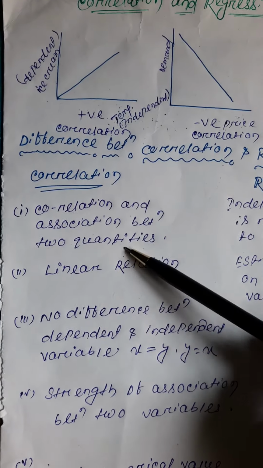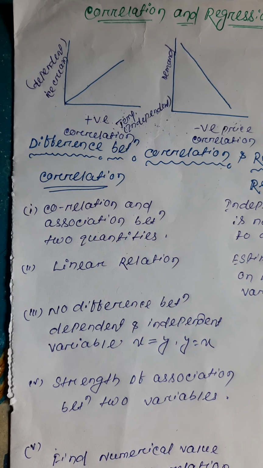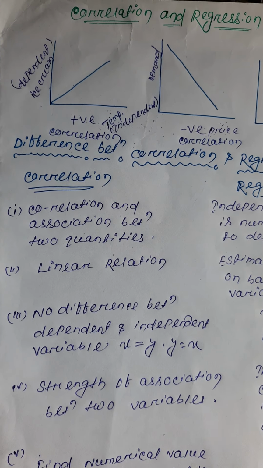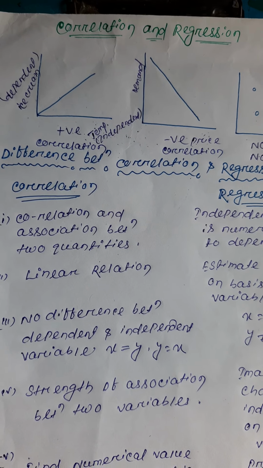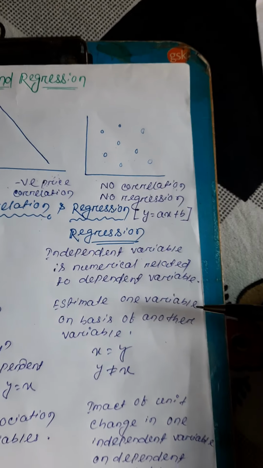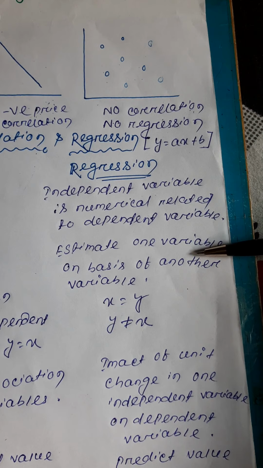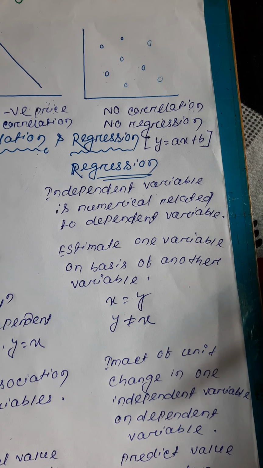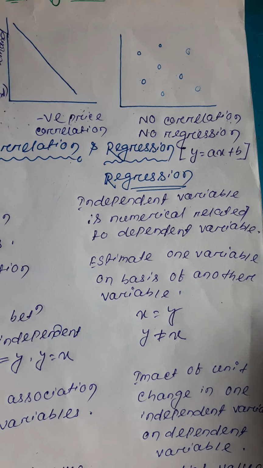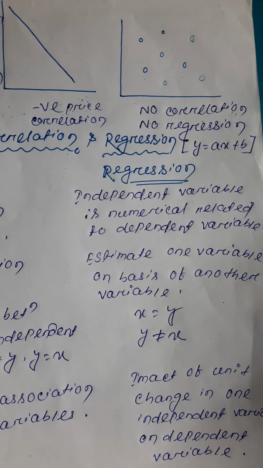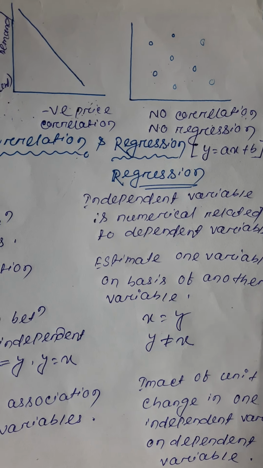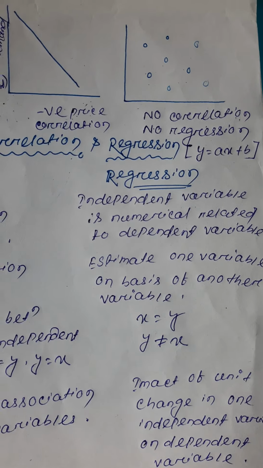In correlation, there is a linear relation as we have seen before. In regression, we estimate one variable on the basis of another variable. If we know the other variable, we can find the one variable.